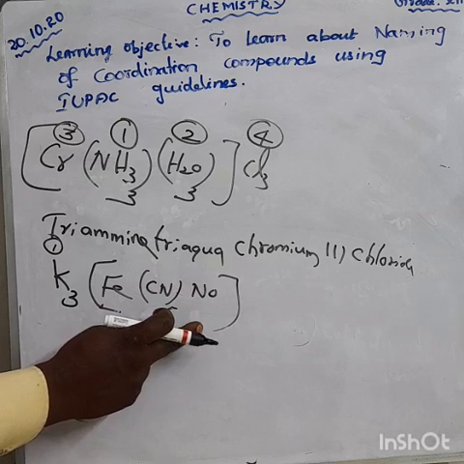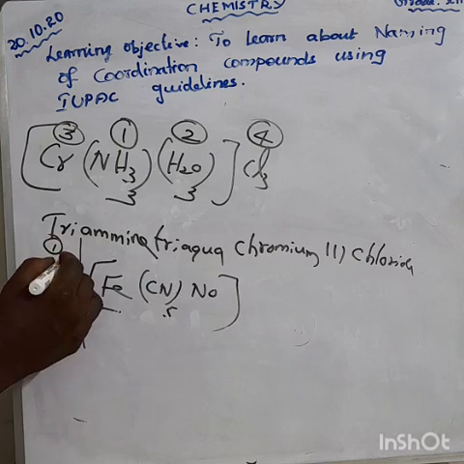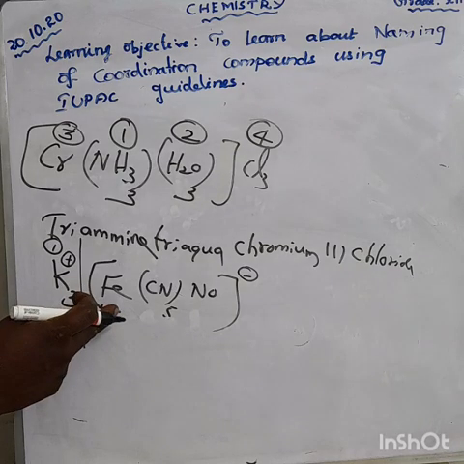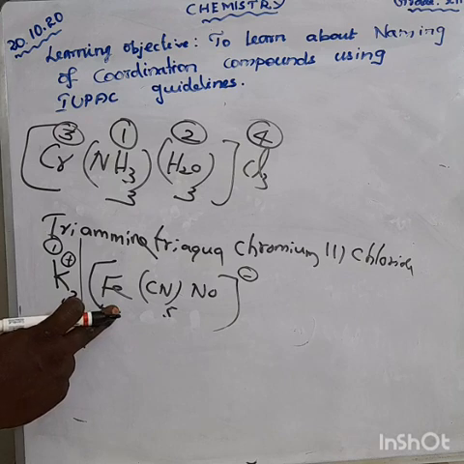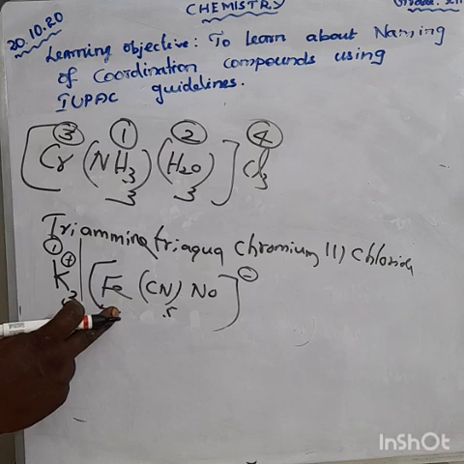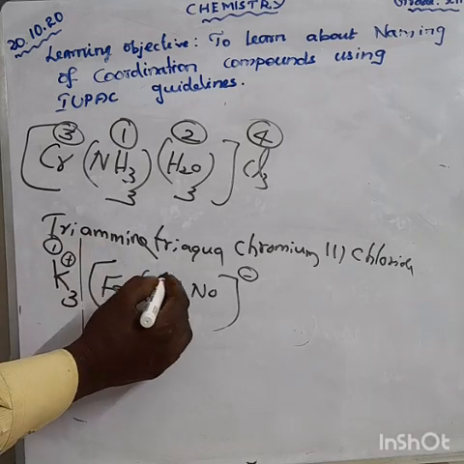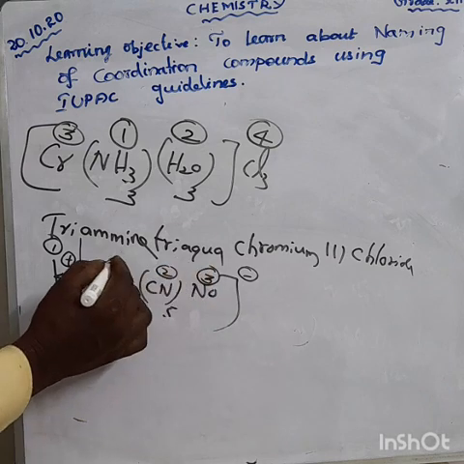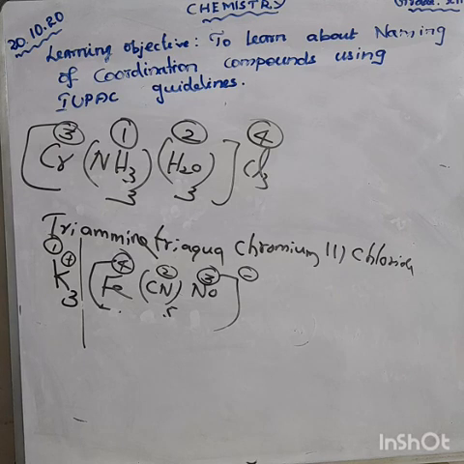This complex has a plus charge and a minus charge, so ferrate, minus charge means ferrate. The oxidation state of Fe is plus 2, so you are using Roman numeral 2. So shall we write down? The first priority goes to potassium, second goes to cyanide, third goes to nitrosyl, fourth goes to ferrate 2. Okay?